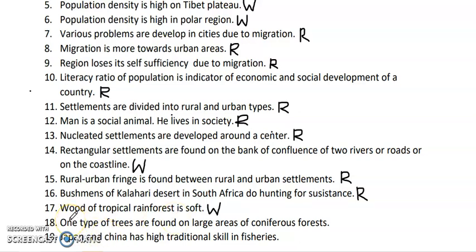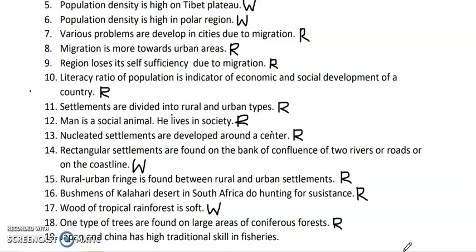Okay, next question. One type of tree is found on large areas of coniferous forest. So this is true. The speciality of coniferous forest is what? Throughout the forest you can see only one type of tree species. There is no diversity which you can see there. So this is about the coniferous forest.